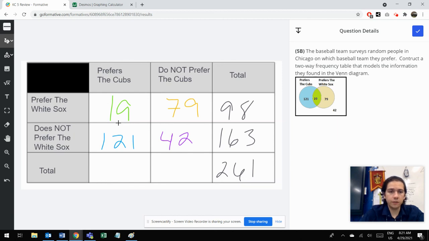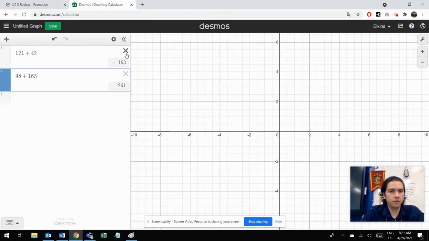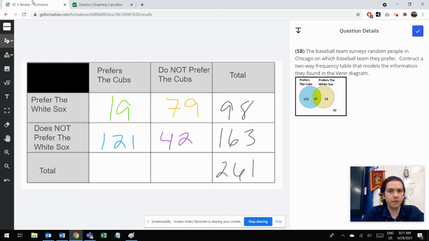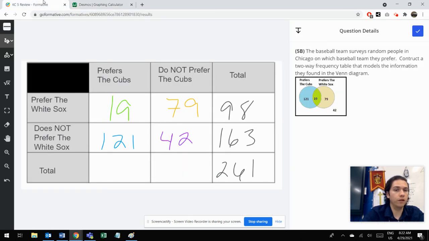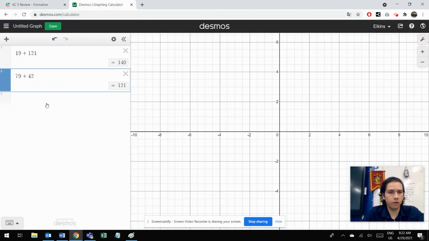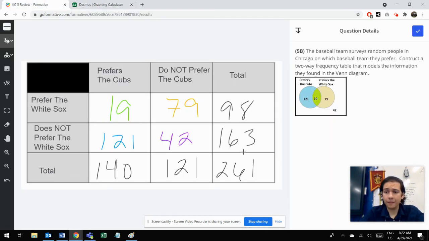We're going to add vertically too, so 19 plus 121. 19 plus 121, that's 140. And then we got 79 plus 42, 121, so 140 plus 121. And those should equal, right? I should add those horizontally, and they should equal 261. So 140 plus 121, yep, 261, perfect. So there's our two-way table.